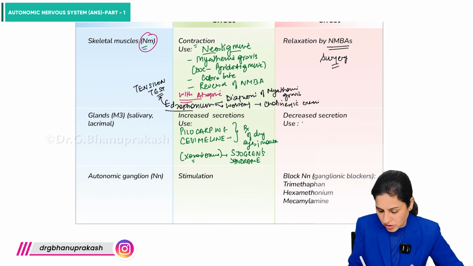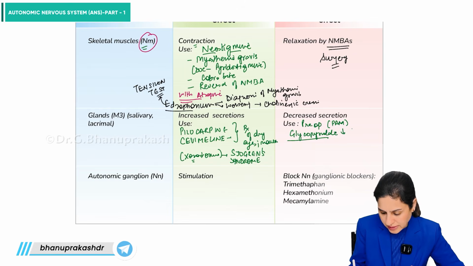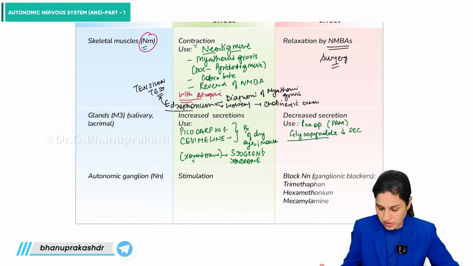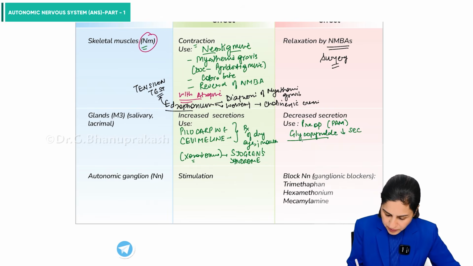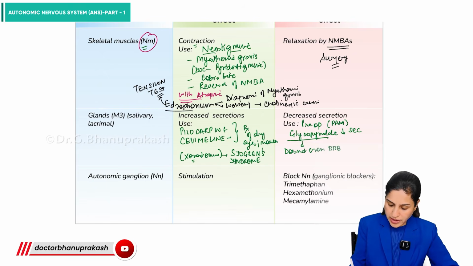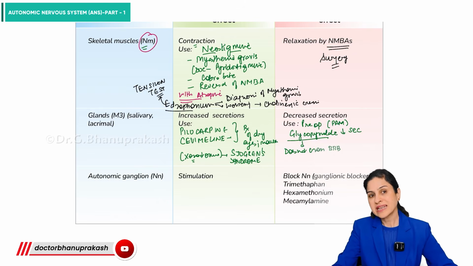Decreasing secretion is where it is used preoperatively as a part of pre-anesthetic medication. So we use drugs like glycopyrrolate. Glycopyrrolate is going to decrease the secretions. So this is going to prevent any cases of aspiration during the operation. We prefer to use glycopyrrolate because it does not cross the blood-brain barrier, in contrast to atropine, which crosses the blood-brain barrier.